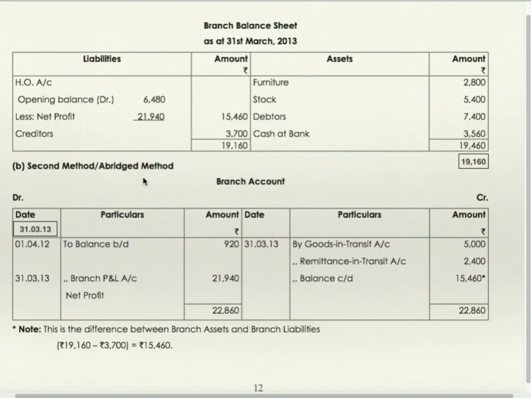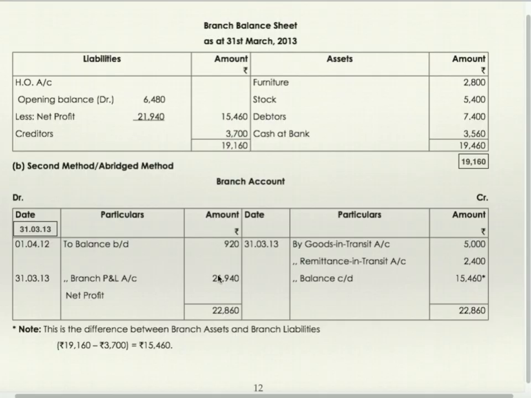Now as per second method or abridged method, first you are supposed to write down the balance 920, which is on 31st March 13. 1412 is wrong. Only goods in transit and remittance in transit, that is cash in transit, will get recorded. Branch assets and liabilities will not get recorded to branch account.